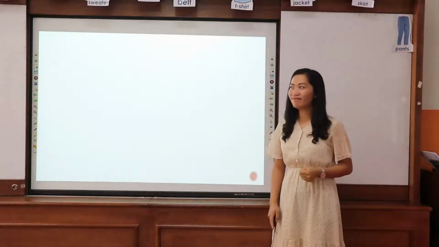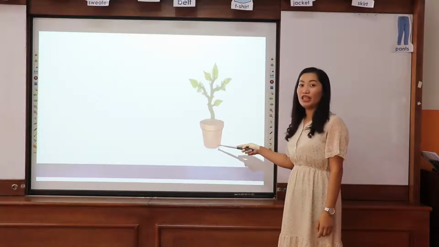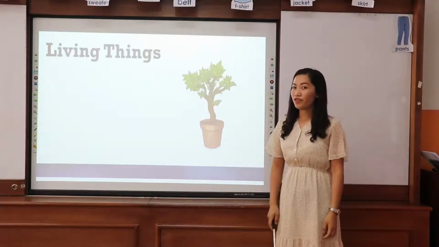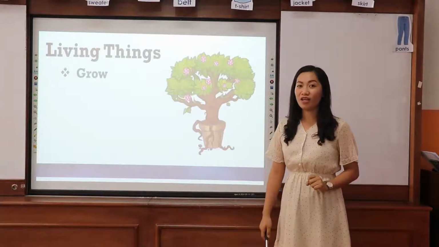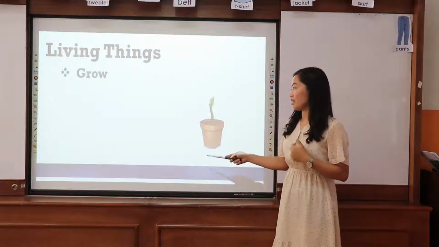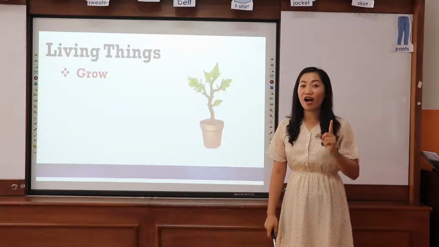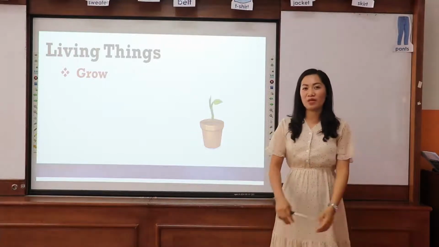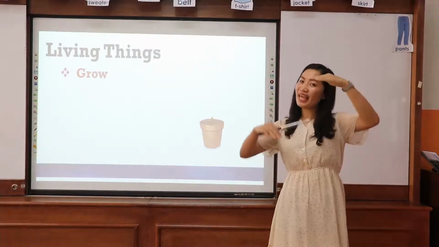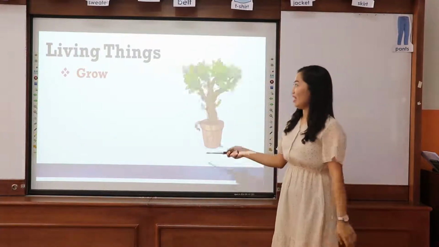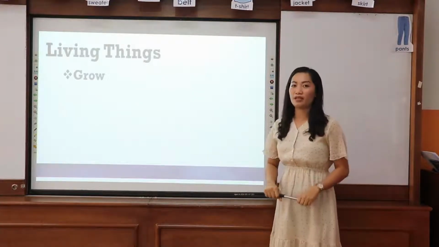Okay, are you ready? Let's start with living things. Living things, they can grow. Repeat after me. Grow. Meaning, living things are growing. They will be from the smallest and then they will grow big, big, big, big. Okay? Next characteristic, let's repeat. Grow.